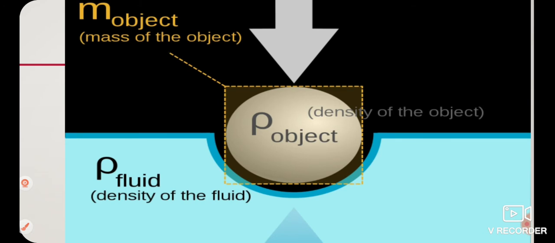If any object has more density than the fluid in which it is immersed, then it will sink. And if any object has less density than the liquid in which it is immersed, it will float. So the density of the object should be less than the density of the liquid, then it can float.